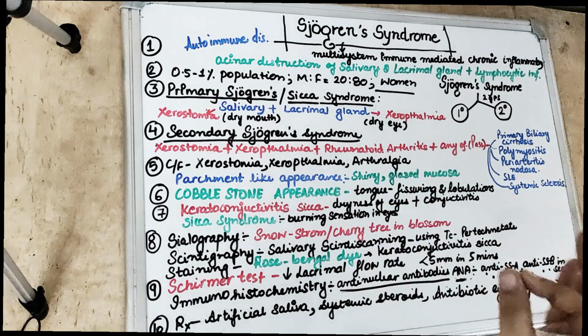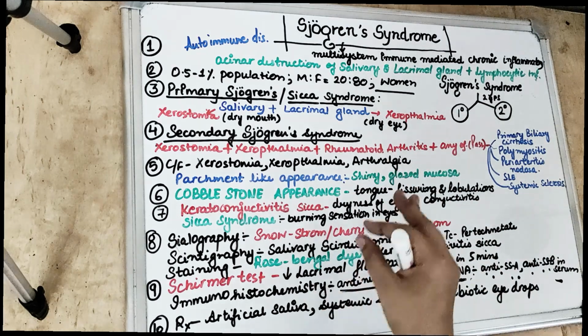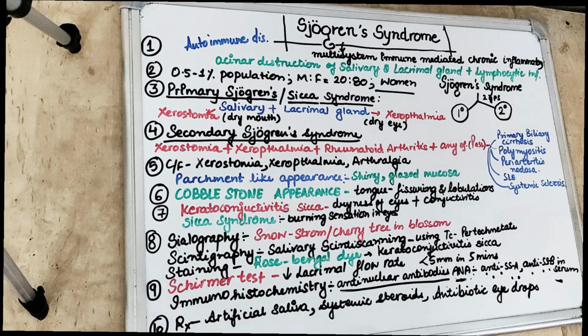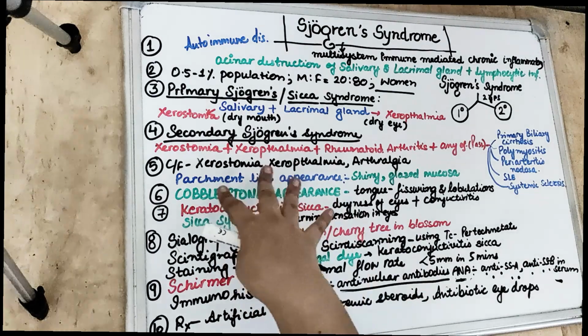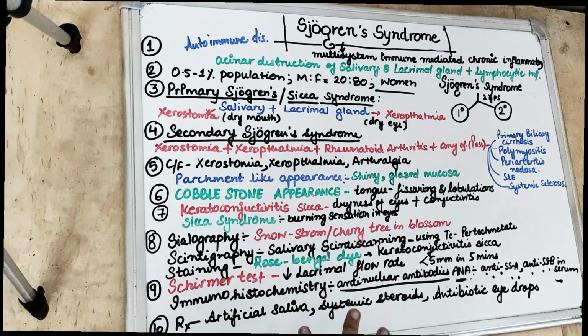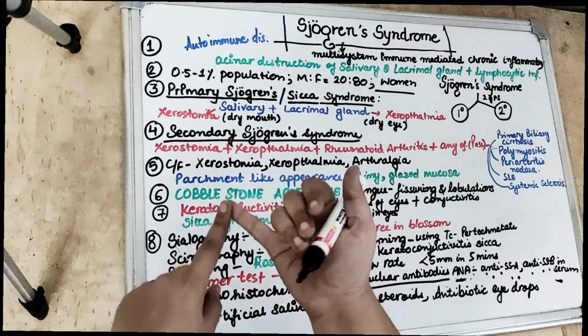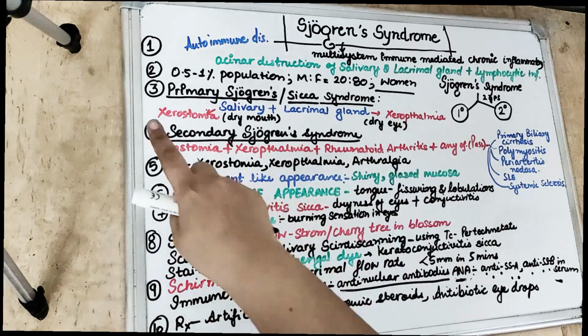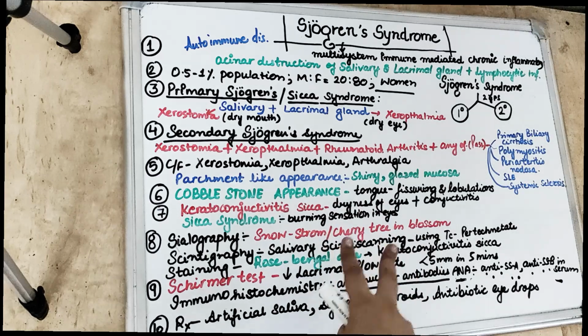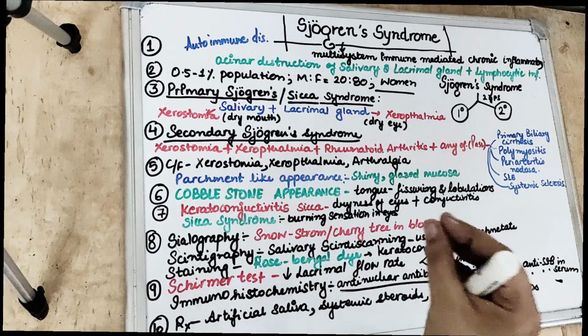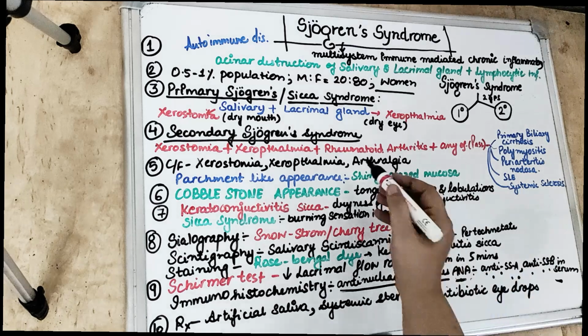So you know what happens in Sicca syndrome? The patient actually complains of a burning sensation in the eye. We will see that in the clinical features. The second one is the secondary Sjogren syndrome. In secondary Sjogren syndrome, of course, there is going to be xerostomia plus xerophthalmia, dryness of the mouth and dryness of the eye, as well as autoimmune connective tissue disorders, usually rheumatoid arthritis.